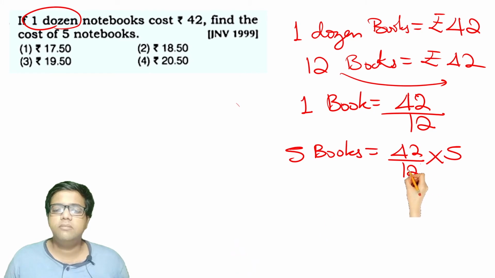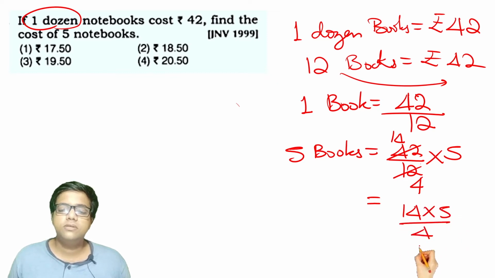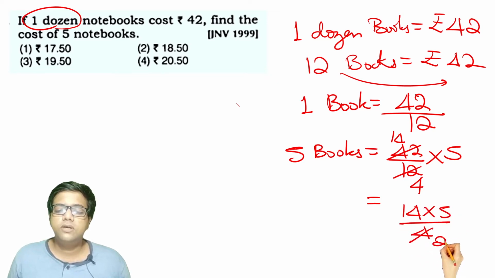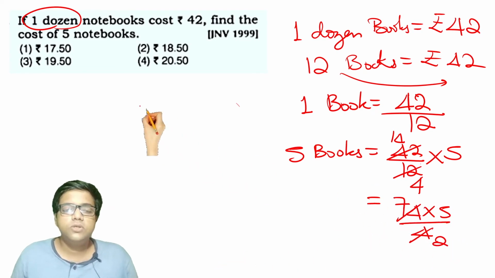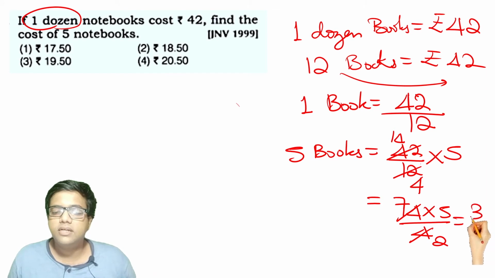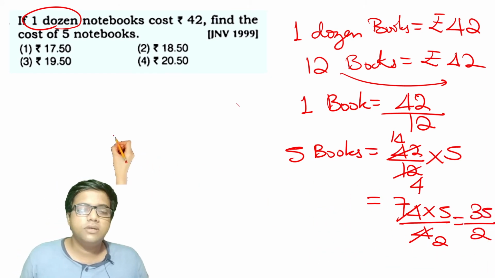Is it divisible by 3? Yes, it is divisible by 3. 3 4s are 12. 3 14s are 42. So you will get 14 into 5 by 4. It can be divided by 2. 2 2s are 4. 2 7s are 14. So you will get 35 by 2, and this is the cost of 5 notebooks,